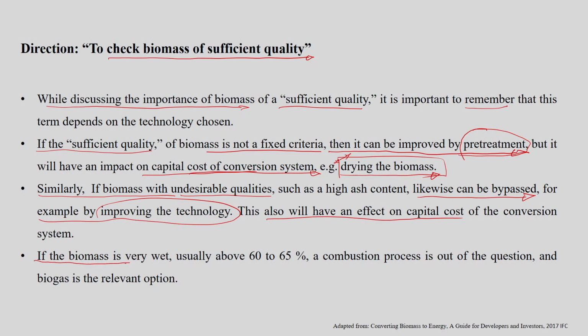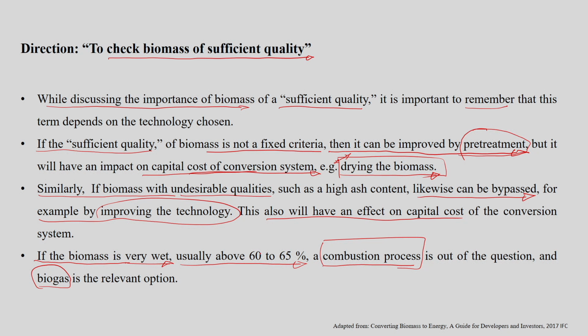If the biomass is very wet, as I mentioned earlier, usually in the range of, for example, 60 to 65%, then it is better to use such biomass for biogas processes rather than for the combustion process, by which we reduce the cost of the conversion system, as high moisture content is also a requirement of the biogas process.